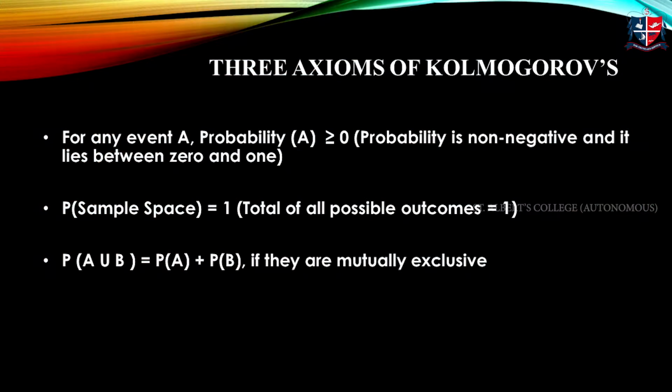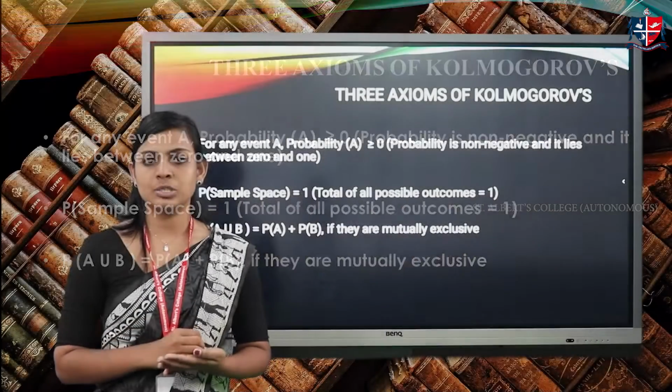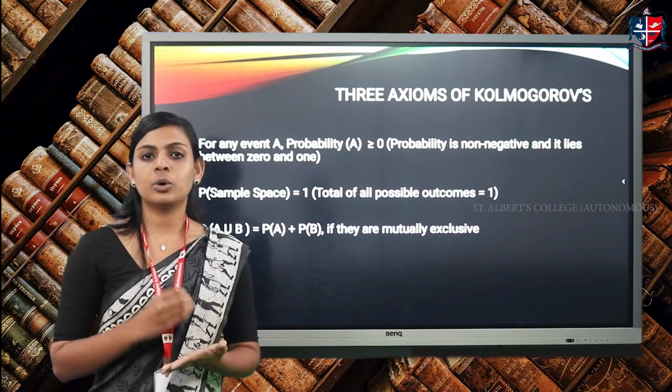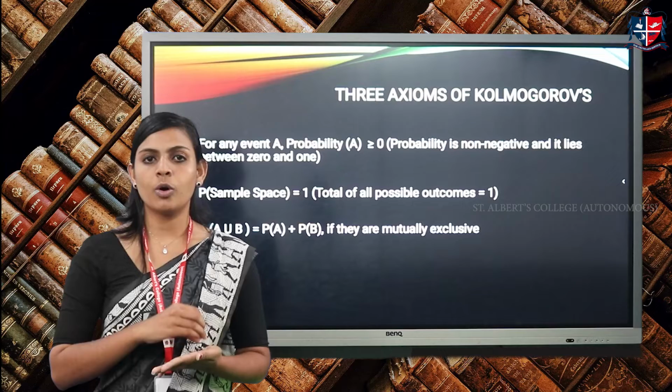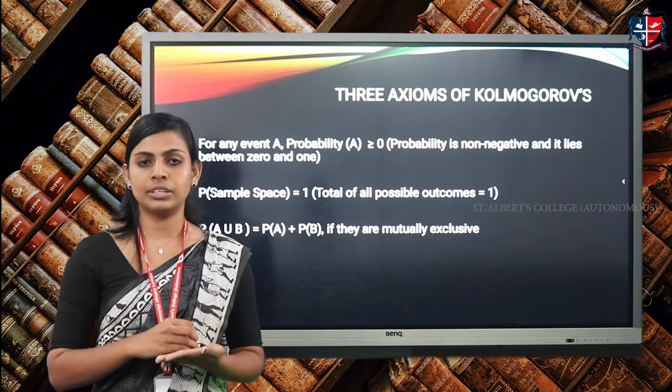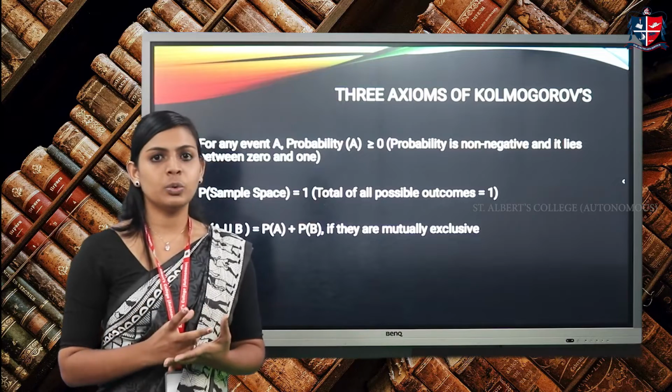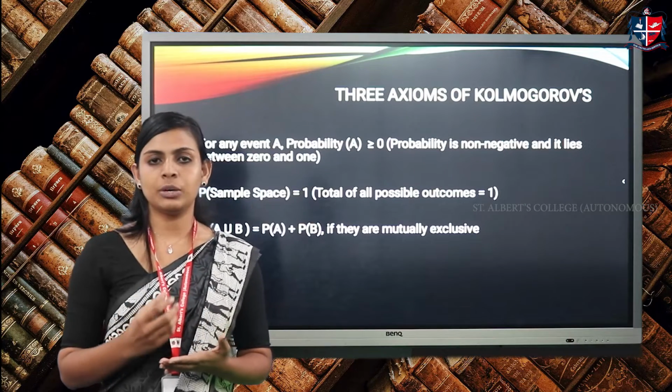The first one is that the probability will always be greater than or equal to 0, which means the value of probability will be a non-negative one and it will range between 0 and 1. The second one is that the total of sample space, that is all the probabilities in the sample space, will equal 1. And the third one is that the union of two events will be equal to 1.